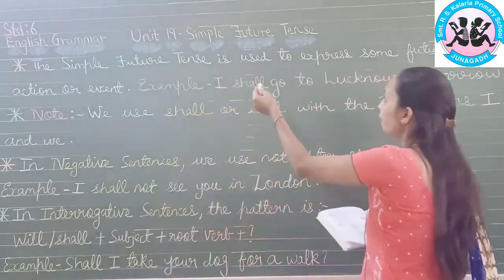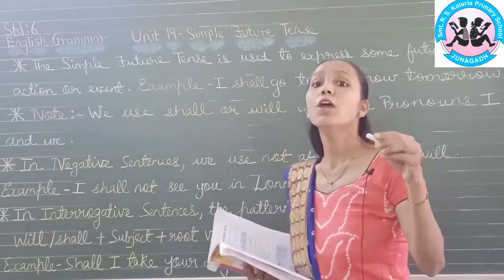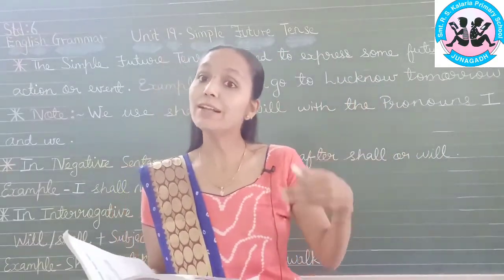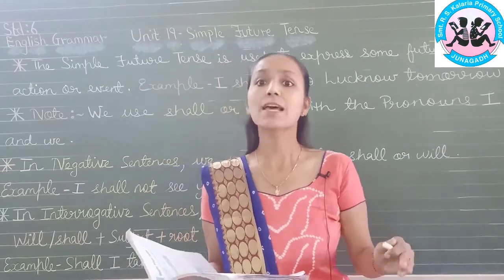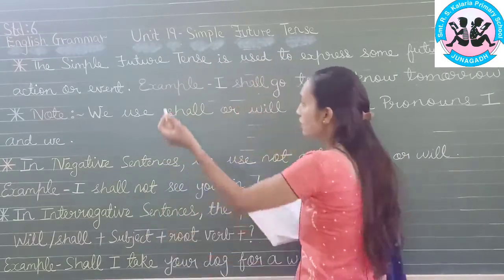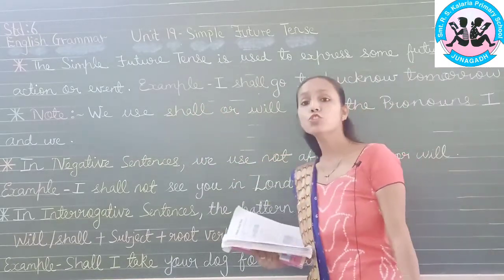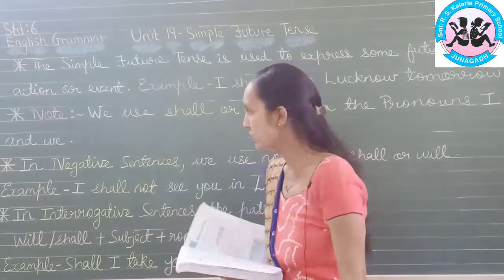Now when you talk about the word future, immediately you know that the action will take place. It has not taken place. Sometime in the future the action will take place. So the simple future tense is used to express some future action or event.